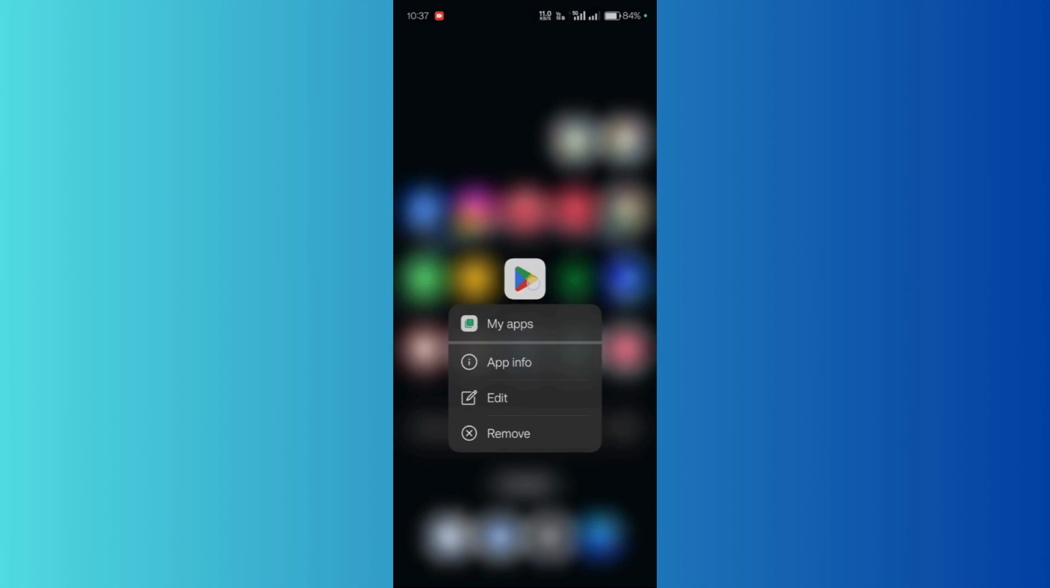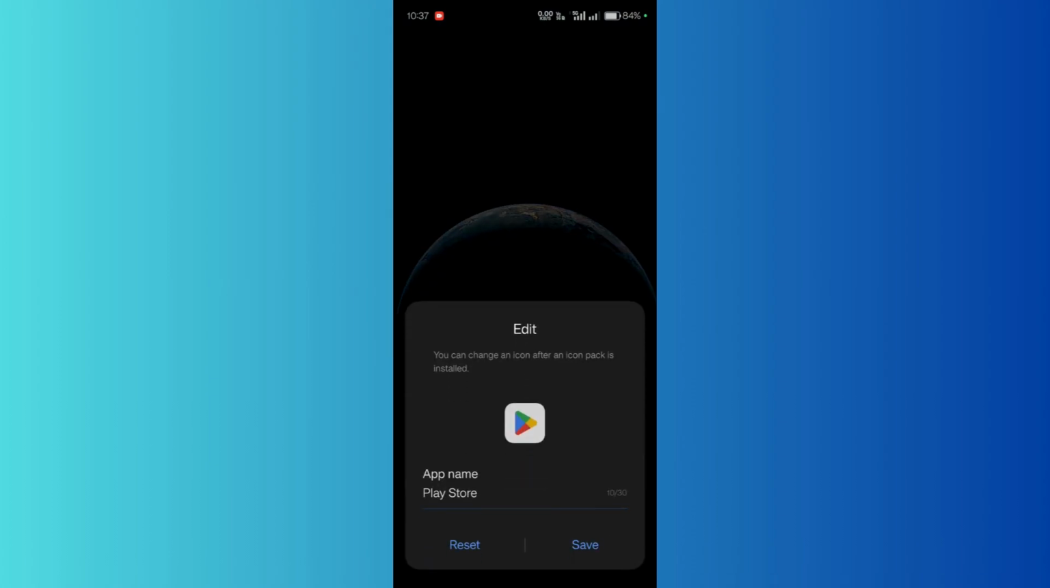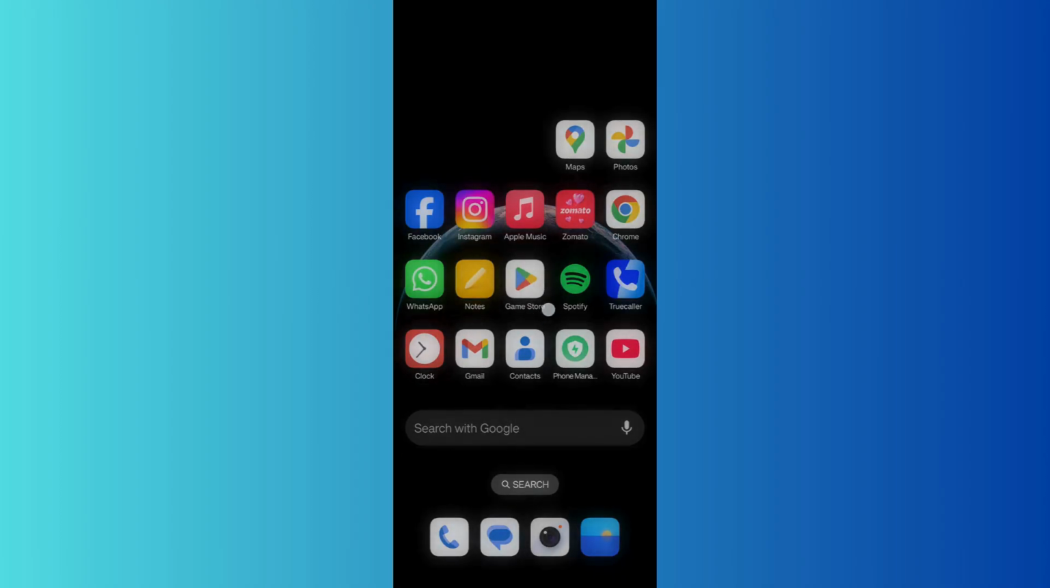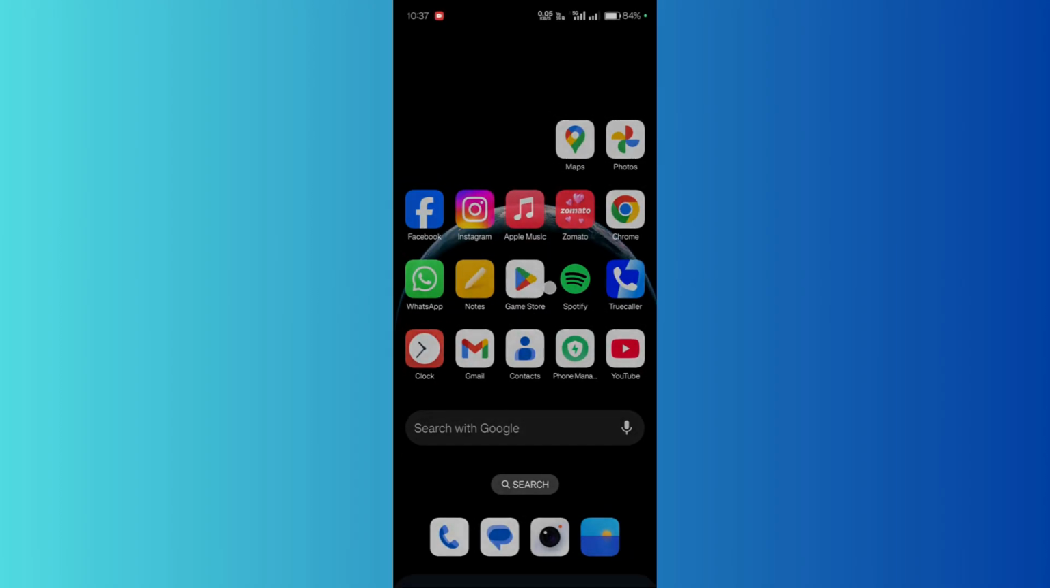And here you can see once I have held on to this, I can see this option of edit. So simply click on this edit button, and from here I can change the Play Store name. So for example, I want to rename it to Game Store. And once that is done, simply click on the save button, and here you can see that it has been successfully renamed to Game Store.